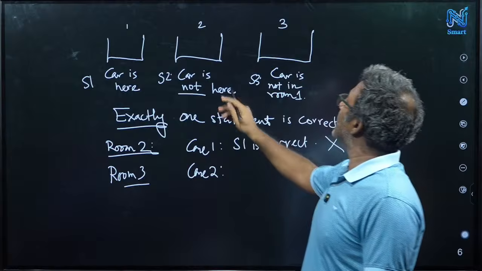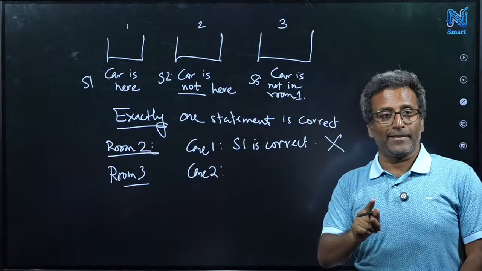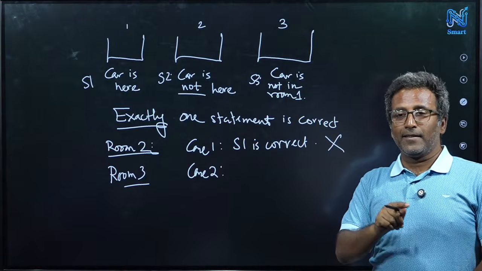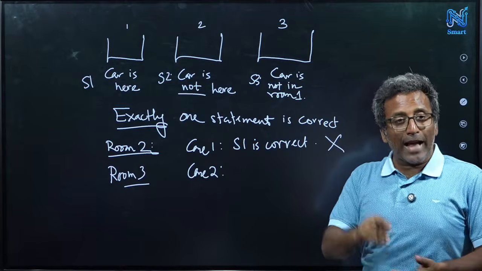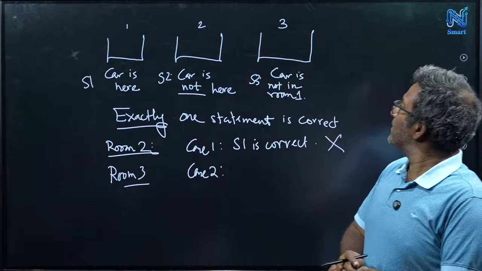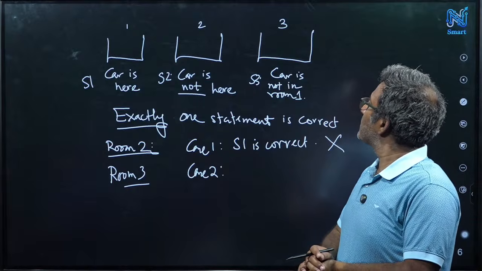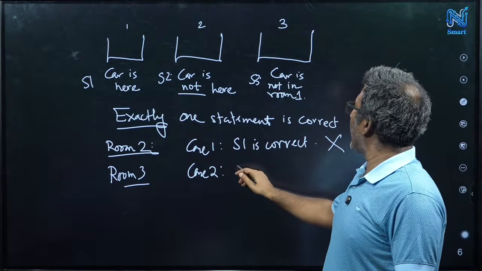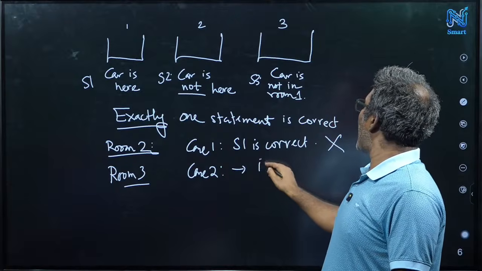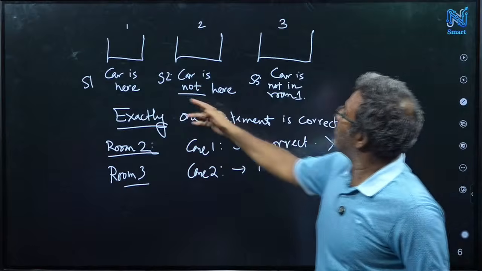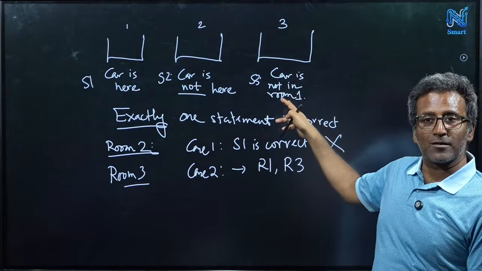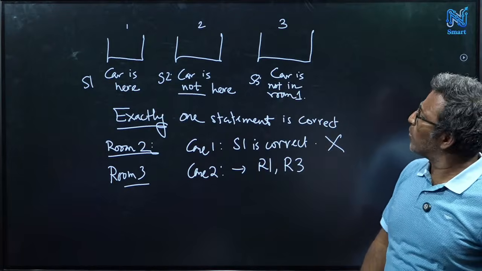Case 2 says that the car is not here. That is correct. If that is correct, then what happens? It can either be in room number 3 or 1. But S1 and S3 are also false, right?